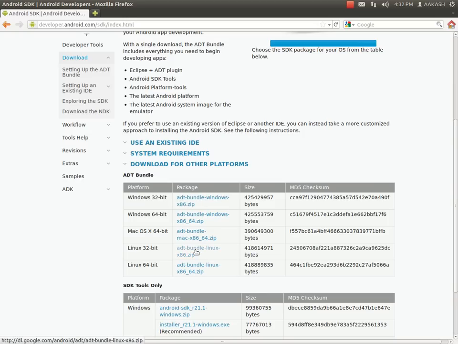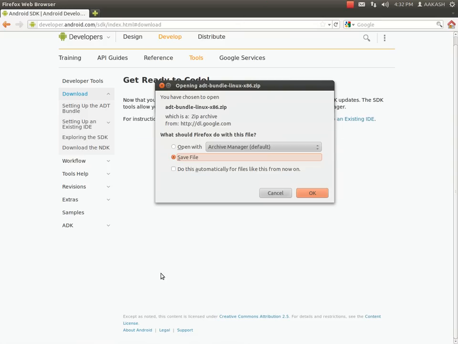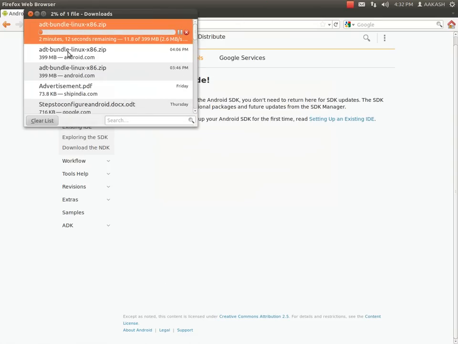I am working on Linux 32-bit, so I'll select this, then accept, and then download the ADT bundle. Click on this and save. Now you can see it will take 2 minutes 11 seconds to download. It depends on your net speed. Now 23 seconds are left to download.